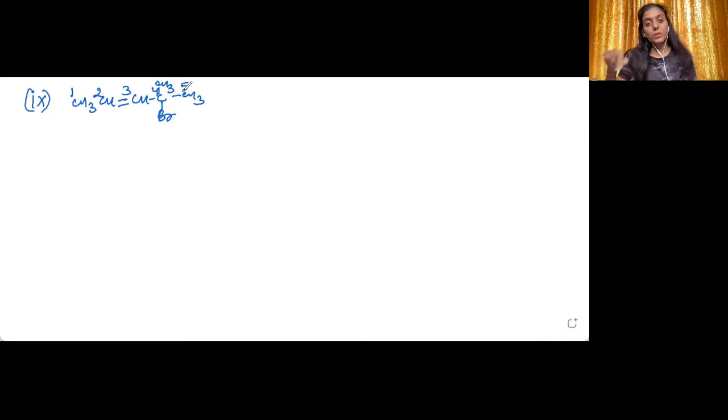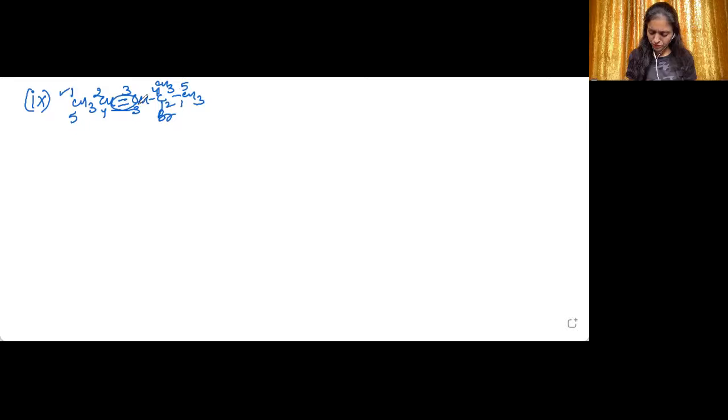Now start numbering from the other side: 1, 2, 3, 4, 5. Now which will be considered as the right numbering? The first one will be considered as the right numbering because here the carbon-carbon double bond is getting the lower position. So when a carbon-carbon double bond is there and a halide is there, the preference will be given to the carbon-carbon double bond.